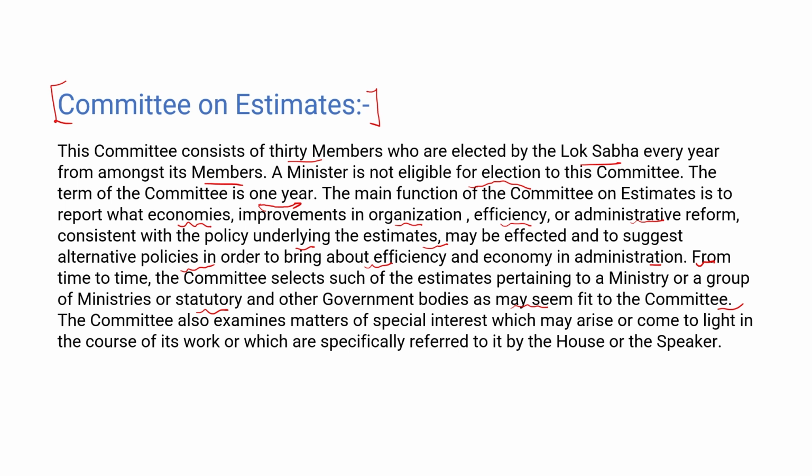Also, if any policy or an alternative policy is required to bring about efficiency and economy in administration. From time to time, the committee selects such estimates pertaining to a ministry or a group of ministries or any state or government body. So this is the Committee on Estimates.